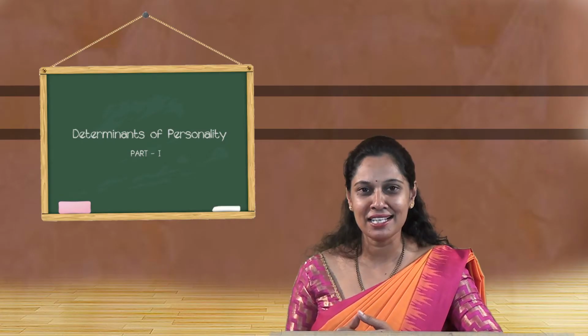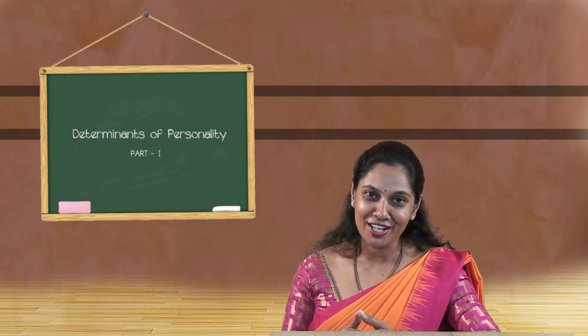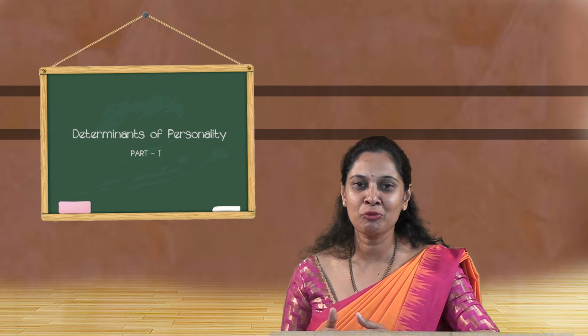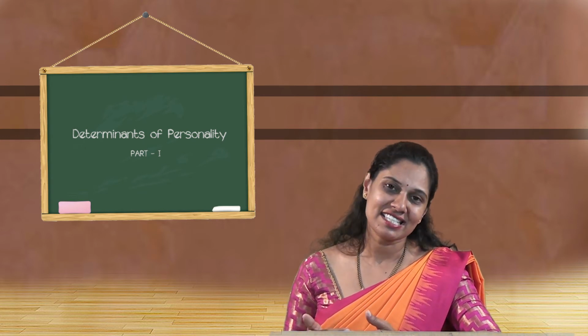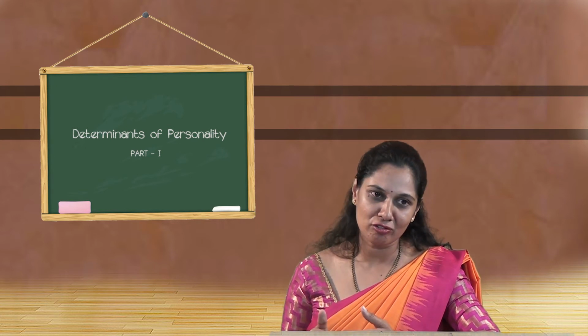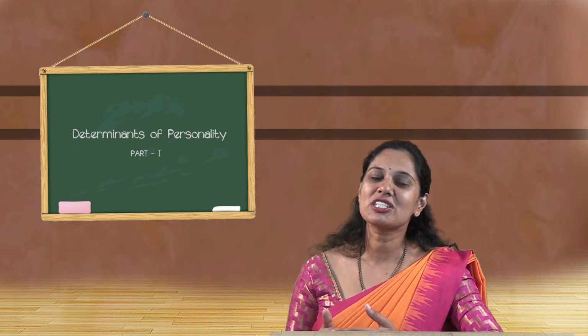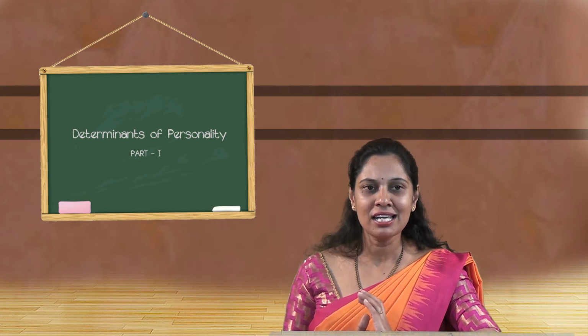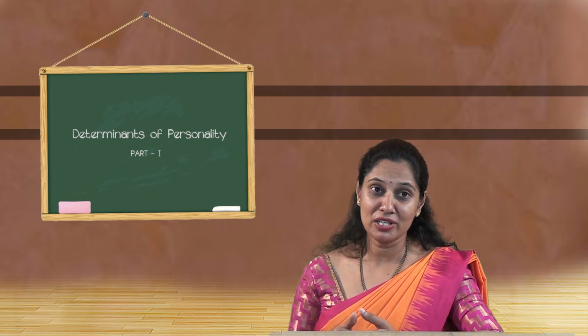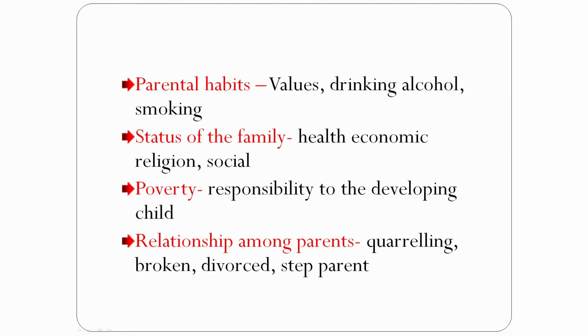Say the first is a male, the first is a female, I love her a lot. The second is a female again, the third is a male child. So the first child and the third will have a lot of love, whereas the second child is always deprived of love. It is all because of the order of birth, and sometimes the proximity of children, that is the spacing they encounter. And a few other things: the parental habits, the values of a parent, drinking or alcohol addiction, smoking. All this influences the development of a child.